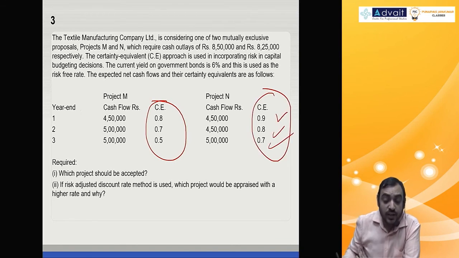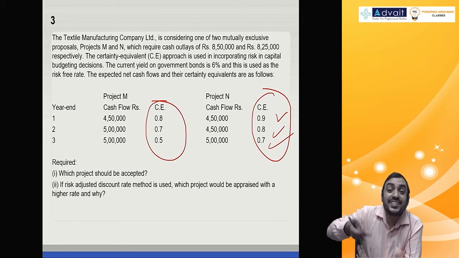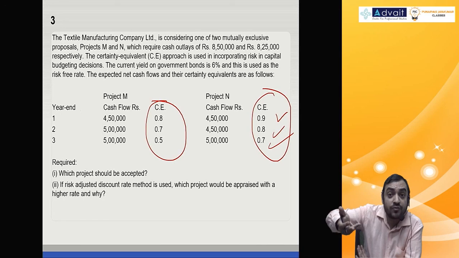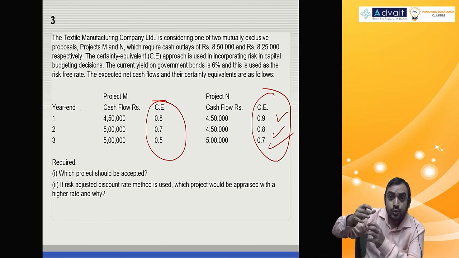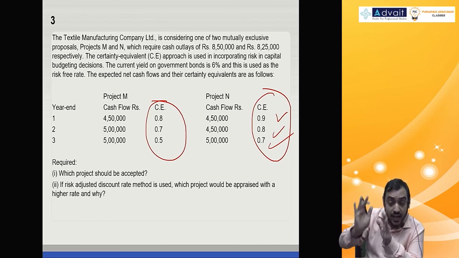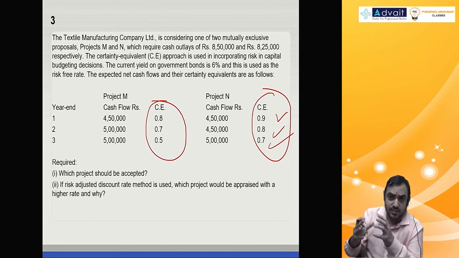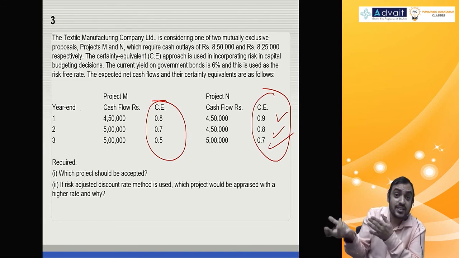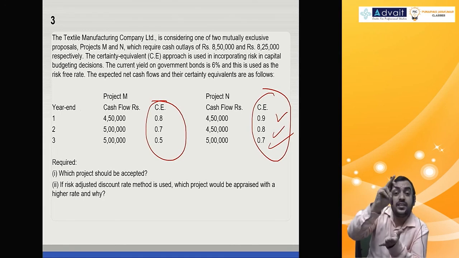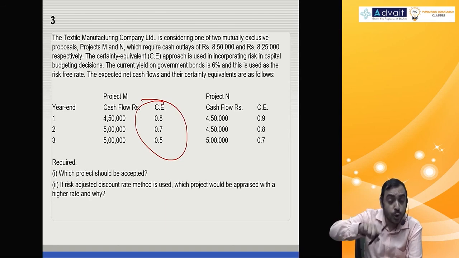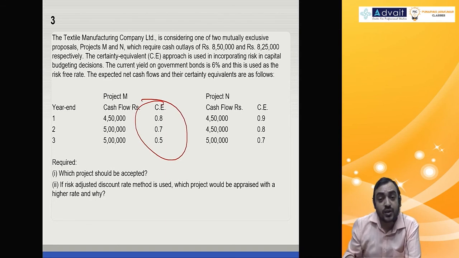Higher certainty equivalent means what? Higher certainty, higher confidence, lower risk. So when you know you are guaranteed to get it, that means your confidence is high, certainty is high. When certainty is less, that means risk is high. So project M with lower certainty equivalent has got higher risk.